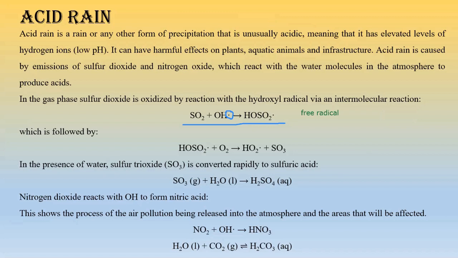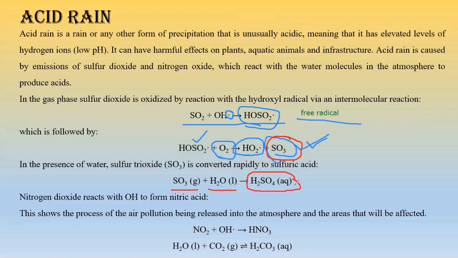Now, this basically combines to form this product, which is HSO3 dot, right? And this particular product, which is the product of the previous reaction, becomes the reactant of the next reaction. It combines with oxygen to form HO2 dot and SO3. Now here we are having the first culprit, this one marked in red. Again, this particular thing reacts with water to form H2SO4.